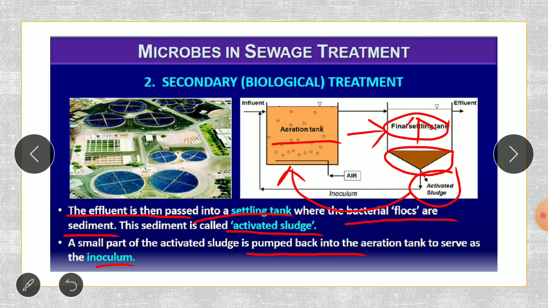So in that manner, all the activated sludge is removed out and it is put into the agricultural field. It is acting as a nutrient, but only a little amount is kept as an inoculum, and again it is given into the aeration tank, so that the next lot of water is also forming the activated sludge.